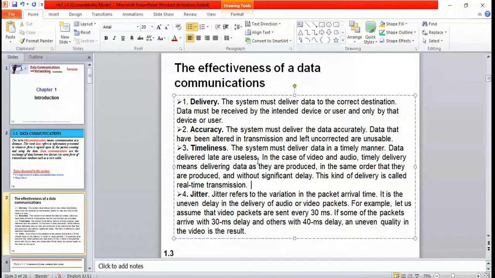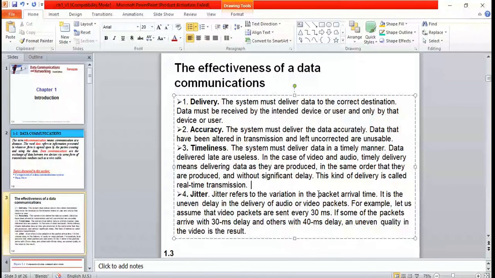So timeliness means delivering the data on time and also sending the data in order. That is very, very important. Okay, so that is timeliness. Next, the fourth one is jitter. Always remember, jitter means variation in packet arrival time.